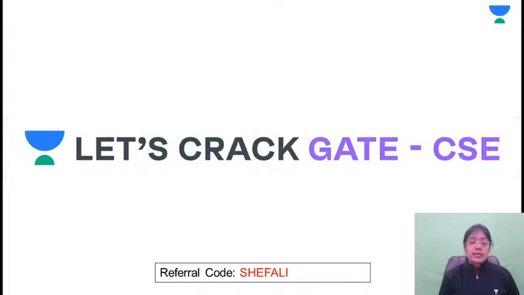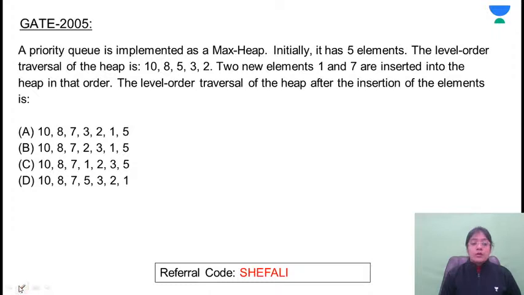As you know that this is the last practice session on trees. Okay, so it's clear. So let's start it. Already from GATE 2005 we have discussed 2 questions. So apart from that, we are starting from the question next to where we ended yesterday's questions. So this is the next question.